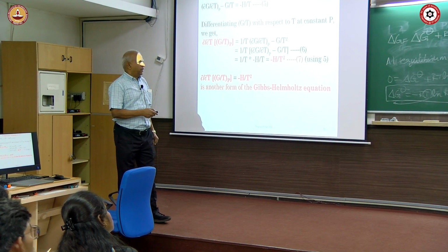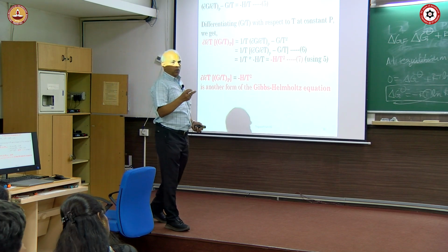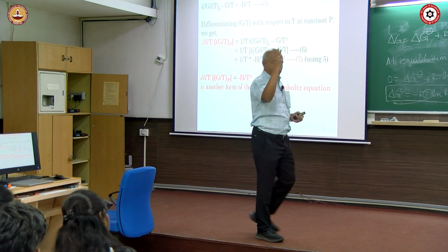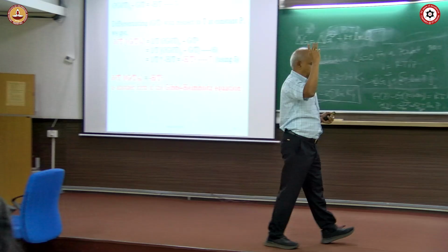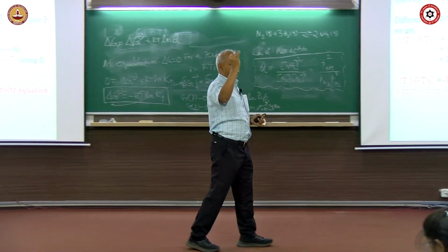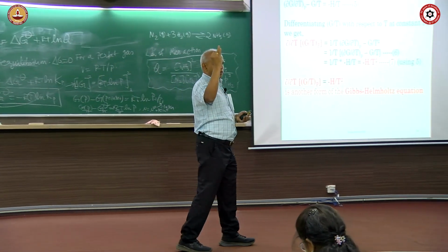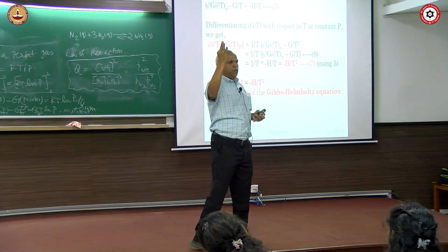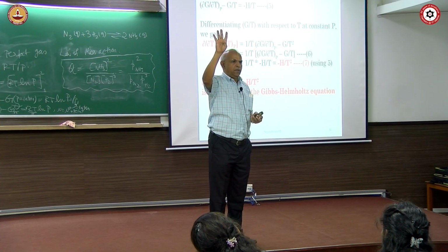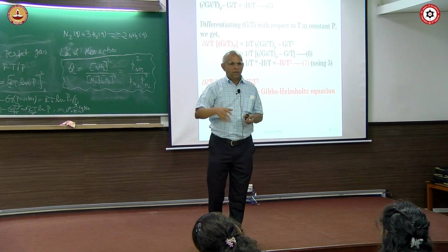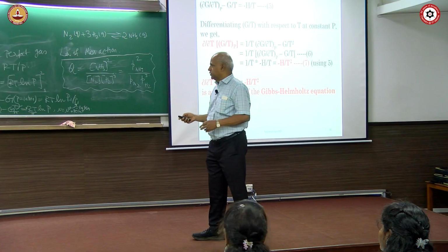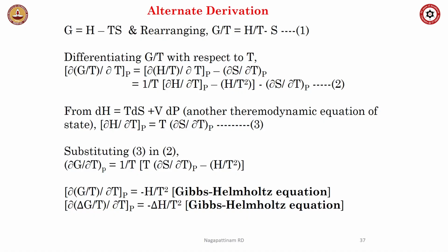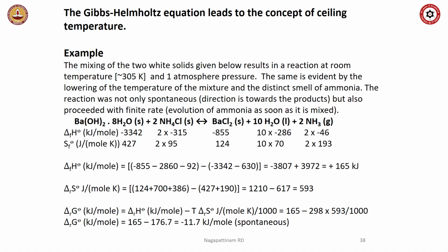Okay. So, the Gibbs-Helmholtz equation, I told you, when it comes to free energy, only 4 important things: minus delta G, delta G should be negative for spontaneity; G varies with pressure; G varies with temperature; and dG equal to VdP minus SdT is the equation of state. Finished, nothing else. Okay. So, this Gibbs-Helmholtz equation is fundamentally important. There is an alternate derivation, I am not going to go through it. Now, let us see